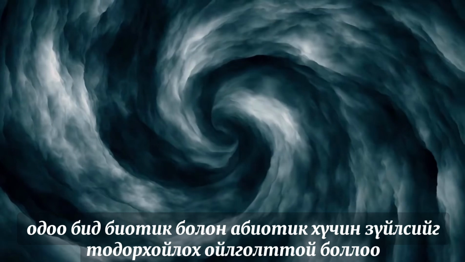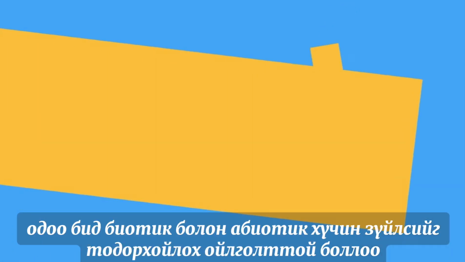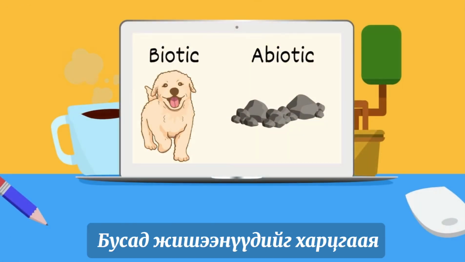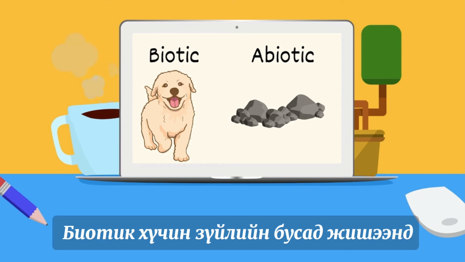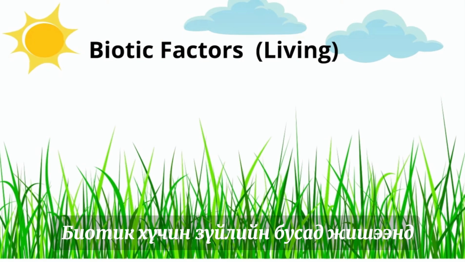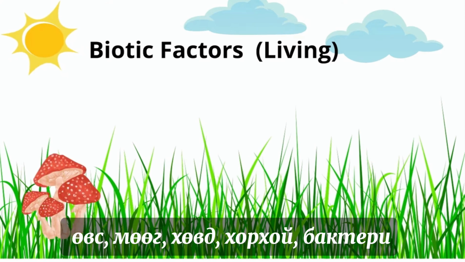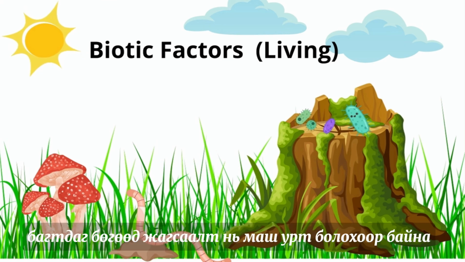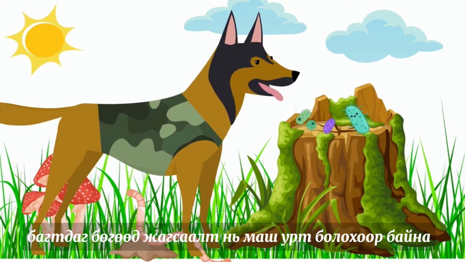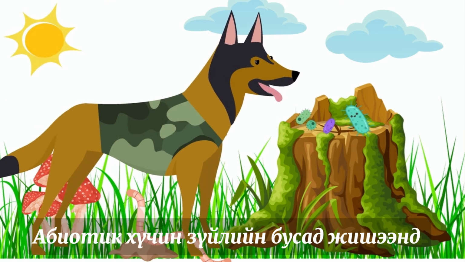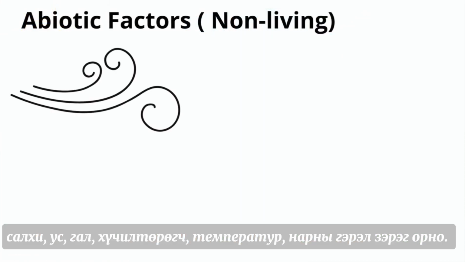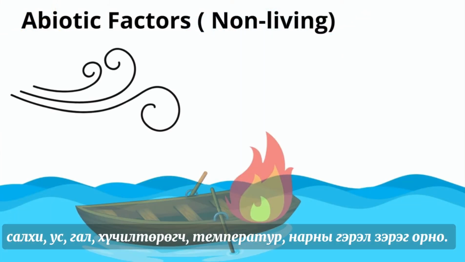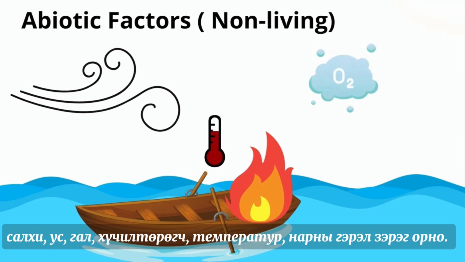So now that you have guidelines for identifying biotic and abiotic factors, let's take a look at some more examples. Other examples of biotic factors include grass, mushrooms, moss, earthworms, bacteria, and the list is very long. Other examples of abiotic factors include wind, water, fire, oxygen, temperature, sunlight.